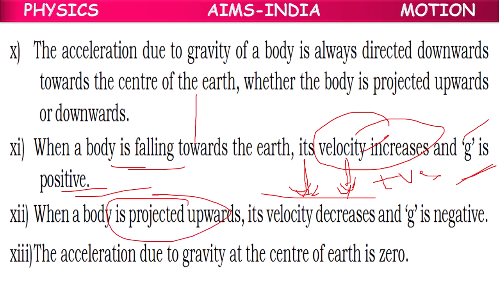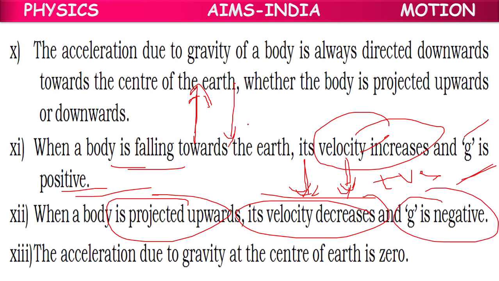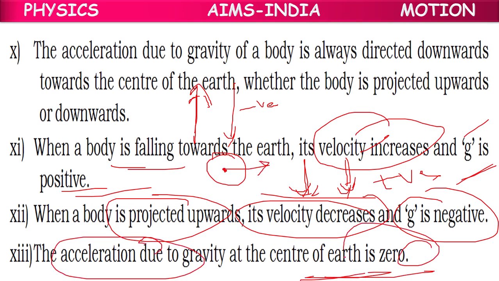Whereas if a body is projected upwards, the body is trying to go up, but earth is trying to pull it down. So in this case, the velocity of the body will decrease and the acceleration G value will be negative. So at the center of the earth, the acceleration due to gravity is always 0.